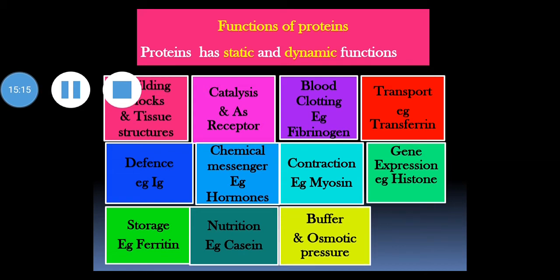Next is buffer. Proteins act as buffer. A well-known example is plasma protein buffer. Then osmotic pressure. Proteins exert osmotic pressure which helps in maintaining electrolyte and water balance. Next is strength and elasticity. Some proteins provide structural strength and elasticity to the organs and vascular system. Example is collagen and elastin of bone matrix and ligaments.